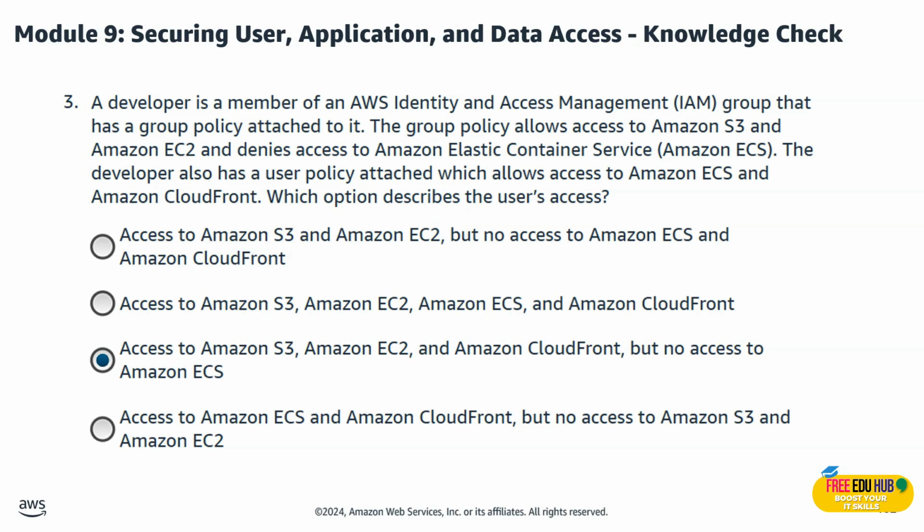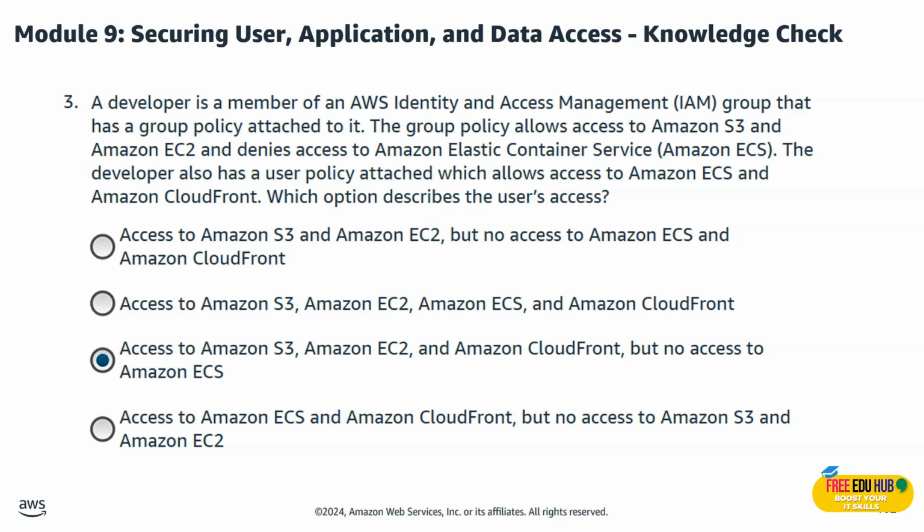Question 3 says that a developer is a member of an AWS IAM group that has a group policy attached to it. The group policy allows access to Amazon S3 and EC2 and denies access to ECS. The developer also has a user policy attached to allow access to ECS and Amazon CloudFront. Which option describes the user access? The right answer is access to Amazon S3, Amazon EC2, and Amazon CloudFront, but no access to ECS.